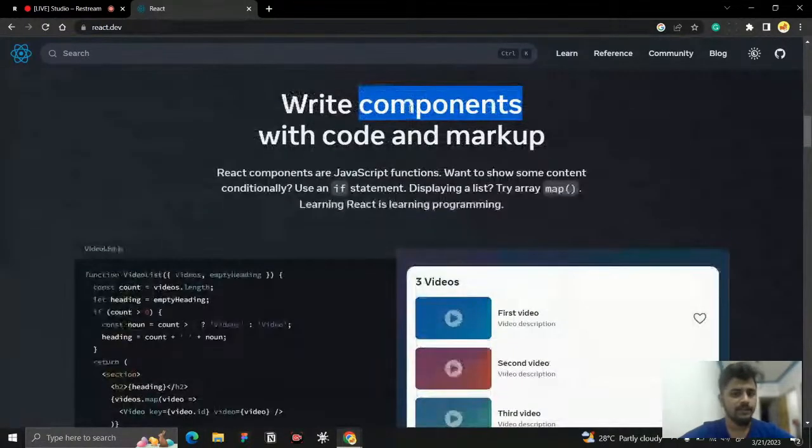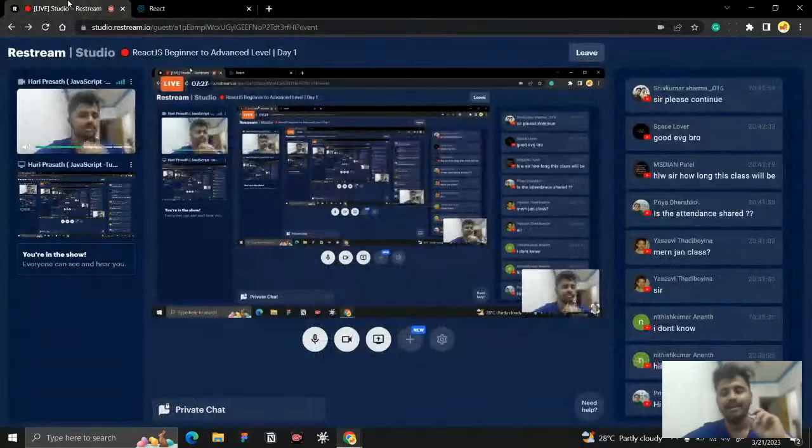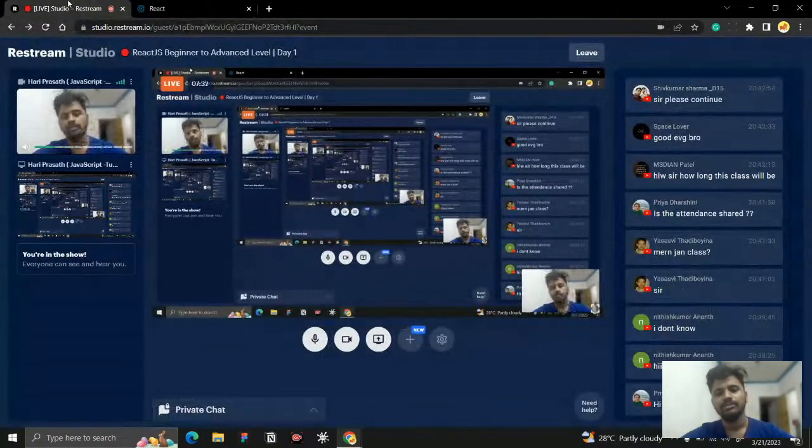So what can React components do? We can build an application very easily with the help of components, and the main thing is reusable components. What does that mean? Simple: if I want to create a button using an HTML tag and CSS, and I want to create a button again, what will we do? We will simply copy paste the code, right?